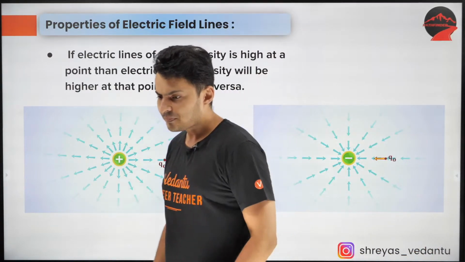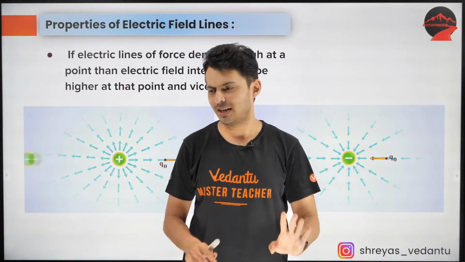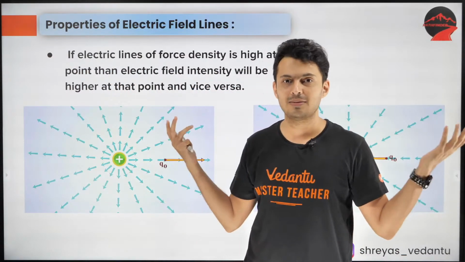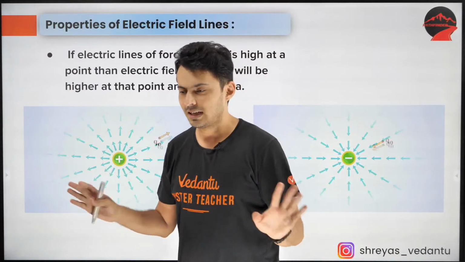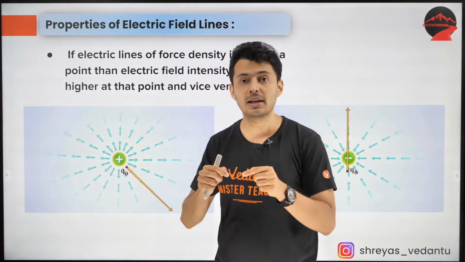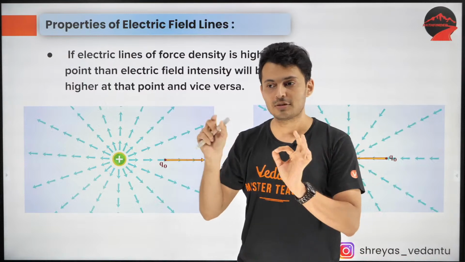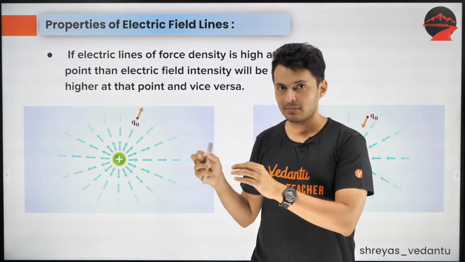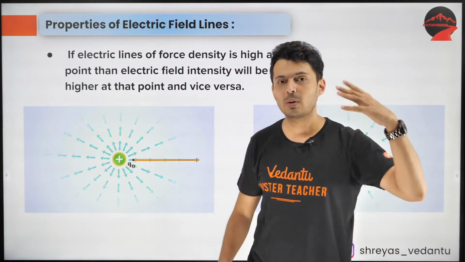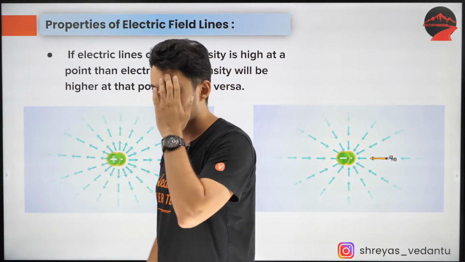What's lambda? It's some constant, it doesn't matter because anyways the number of lines is infinite, right? So you can forget that lambda, it's just proportional. While depicting, just think that the number of lines you show, as a convention, should always be proportional to the charge. Just think of it that way. Okay.